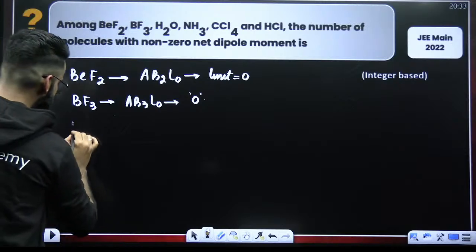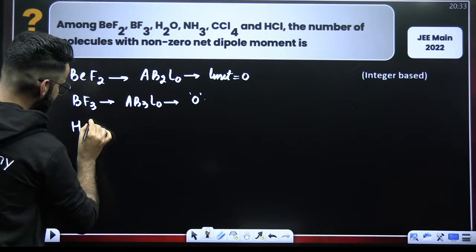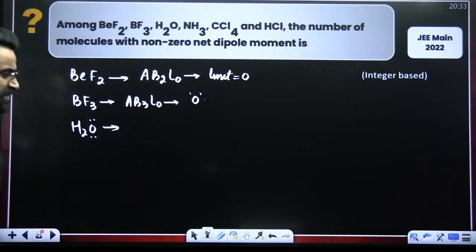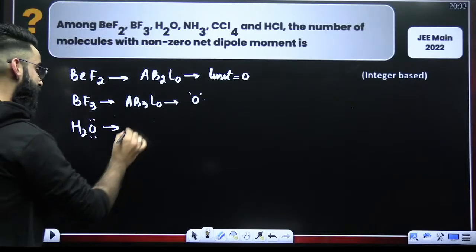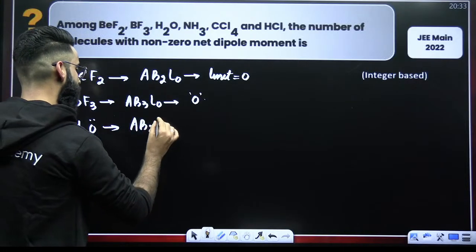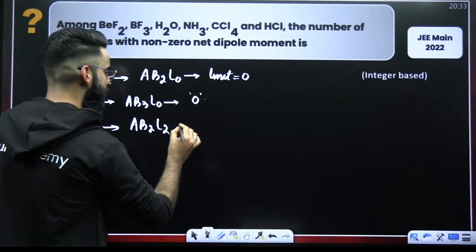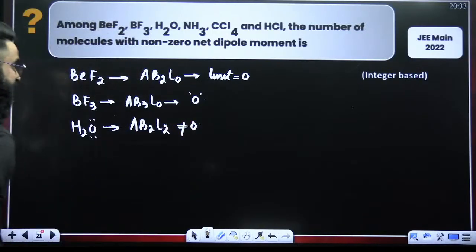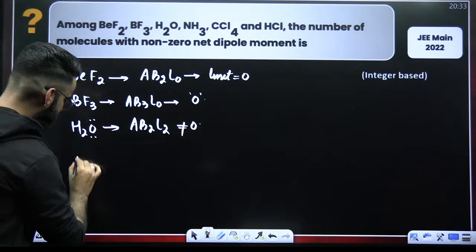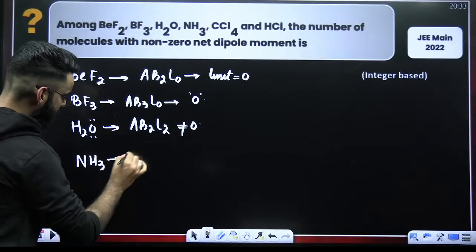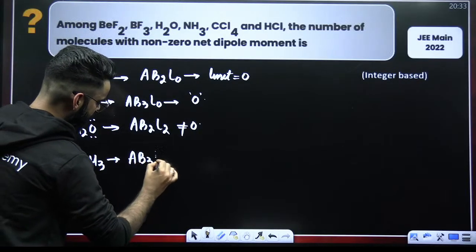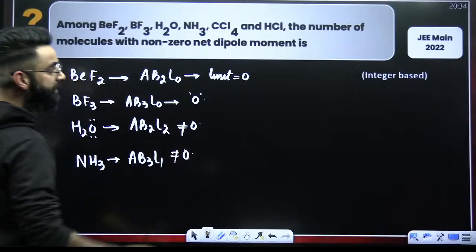In case of H2O, what is the type of the molecule? The type of the molecule is AB2L2. If the type of the molecule is AB2L2, its net dipole moment is non-zero. In case of NH3, what is the type of the molecule? It is AB3L1. AB3L1 does not have net dipole moment 0.